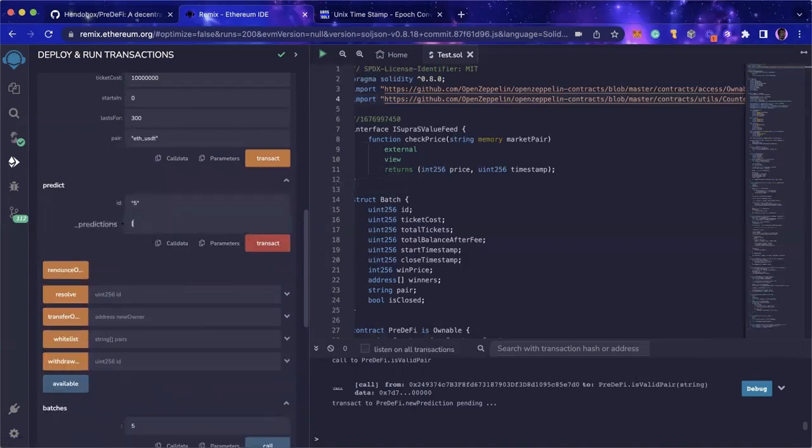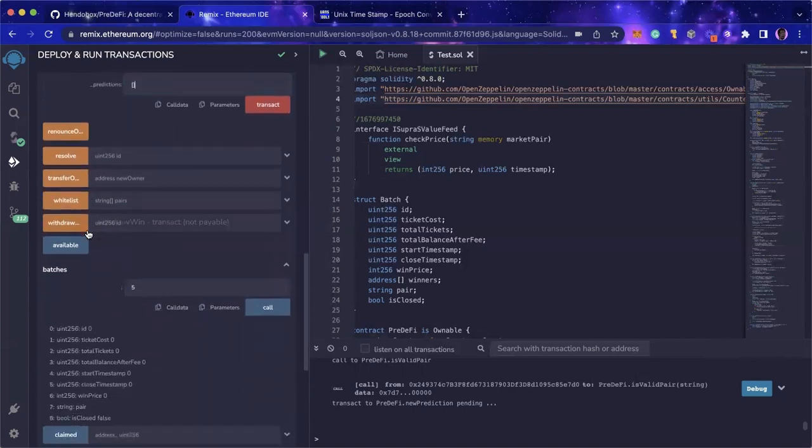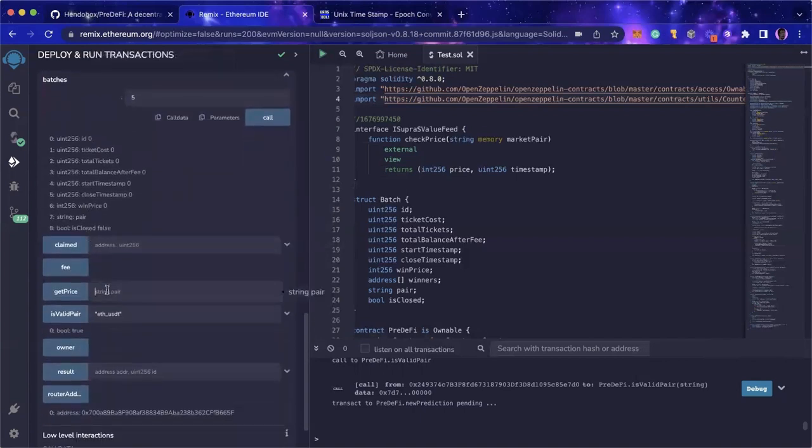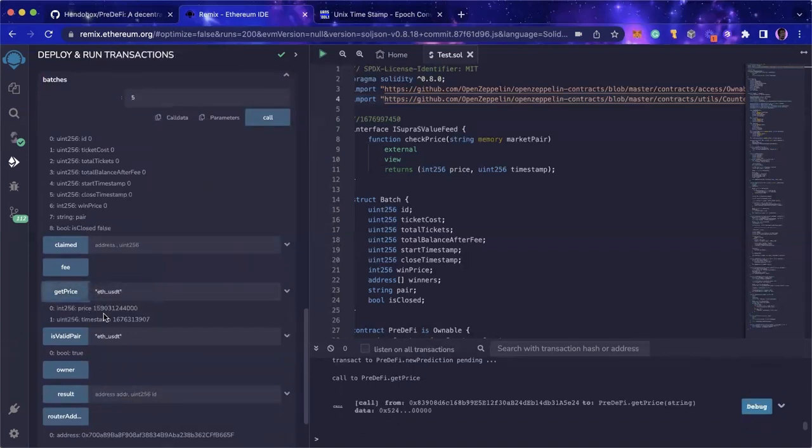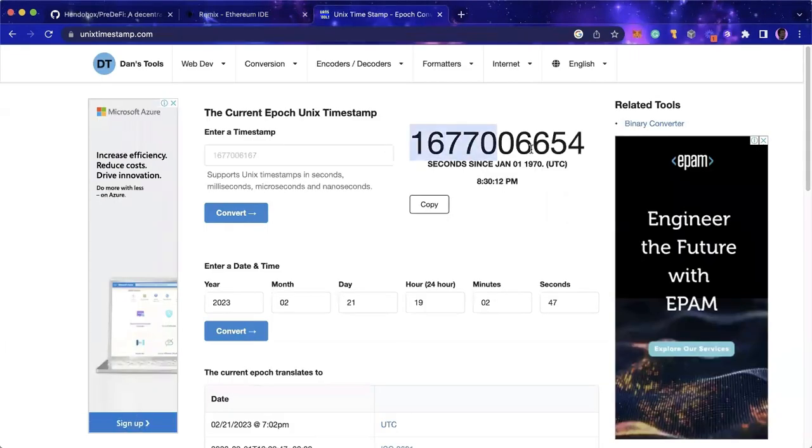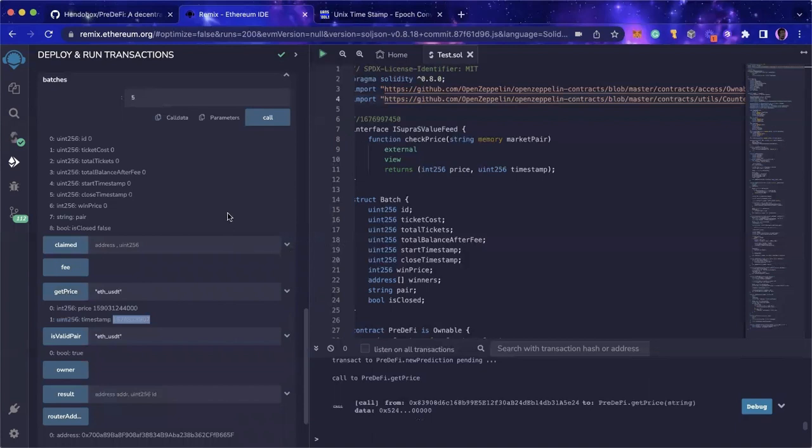And then for the predictions, first of all, I'm going to try to get the current price, because I have a public method that can do that. This is the current price that I'm getting from the Oracle on Supra Network. As you can see here, let me just go to unit timestamp. This is ahead of what they have. It's because the Oracle that they have on Mantle testnet is not synced. However, it works as we hope for it to do.